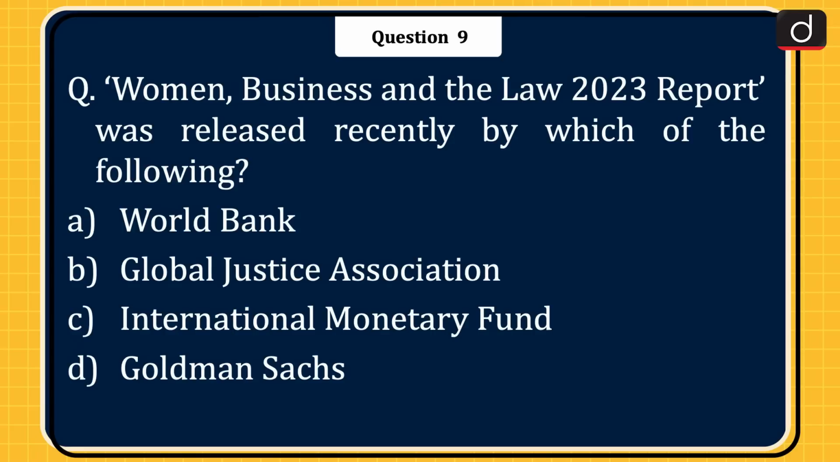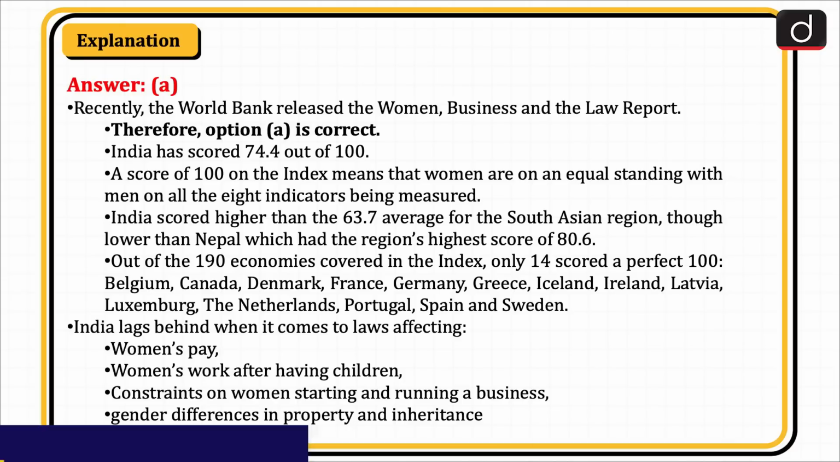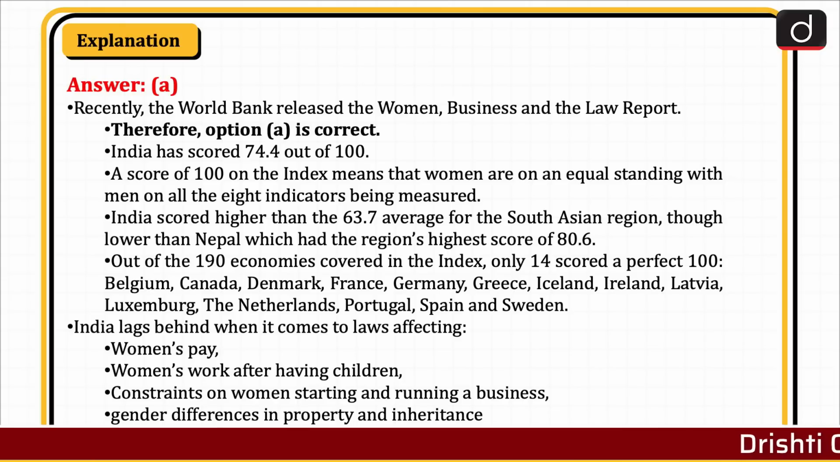Next question is, Women, Business and the Law 2023 report was released recently by which of the following? World Bank, Global Justice Association, International Monetary Fund, or Goldman Sachs? The correct answer is option A, World Bank. Recently, the World Bank released the Women, Business and the Law report. Therefore, option A is correct.